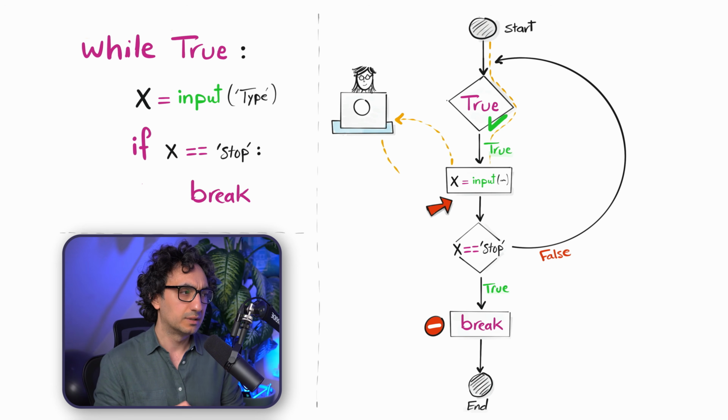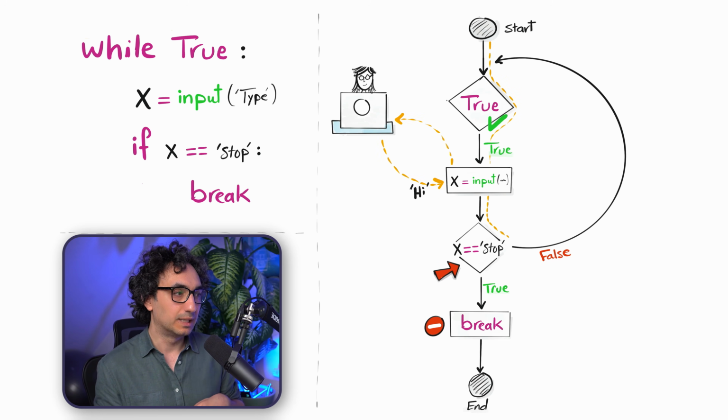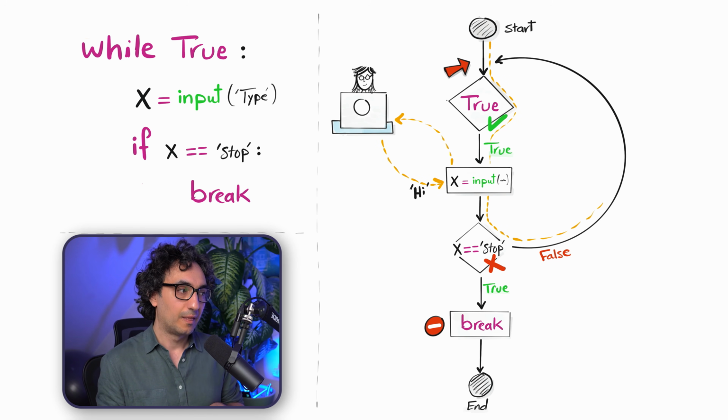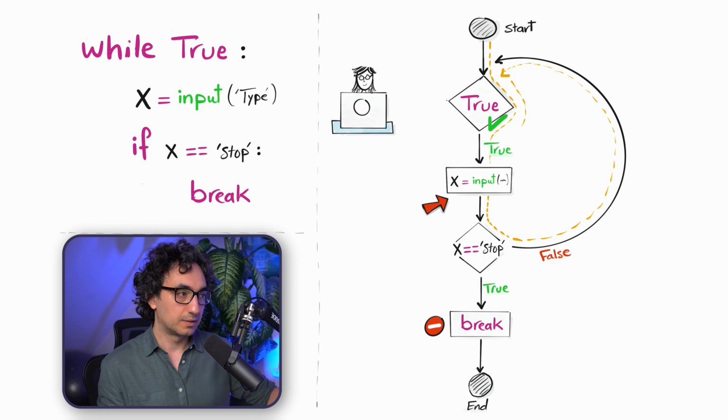Let's say our user entered high. So Python is going to assign high to x, then go to the next step and ask: is high equal to stop? Well, no. So we didn't get a stop from the user. That's why Python is going to go to the top of the loop and repeat the whole thing again, maybe printing or doing anything. So again, Python sees, okay, it is true, so I can keep going in the loop, and then asks the user for another value.